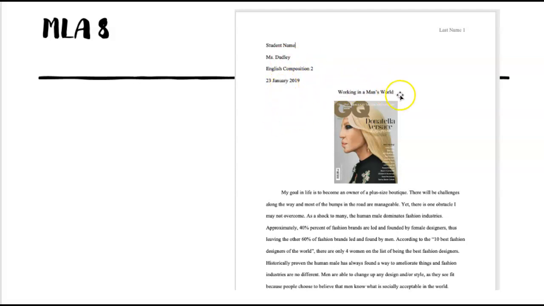She has her title centered. She included a picture, which is absolutely fine. Her paper is about her trying to break into the fashion world. Then she sets up, my goal is to become, so she sets off what her goal is and what is standing in her way in this opening paragraph. Now this is not the whole thing, it's just a piece of it, but I just wanted to give you an idea what a correctly formatted paper looks like.